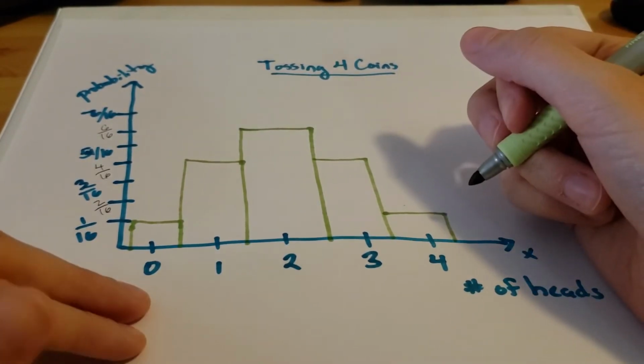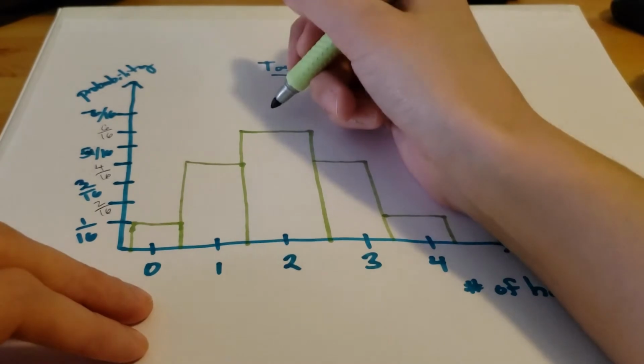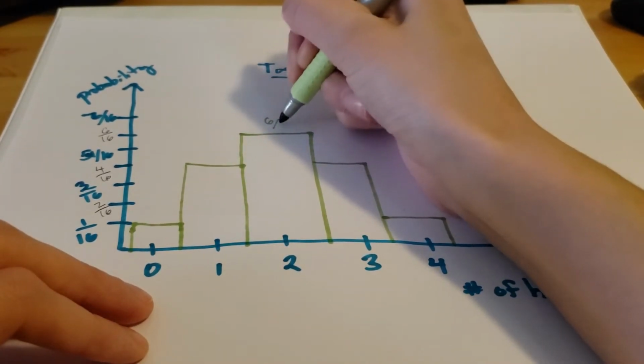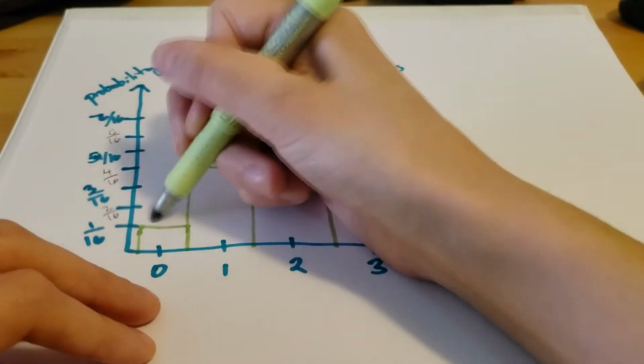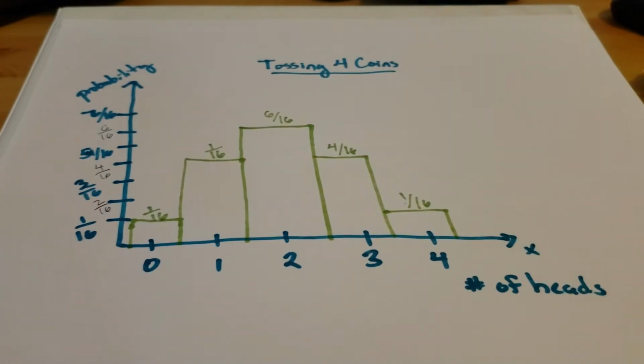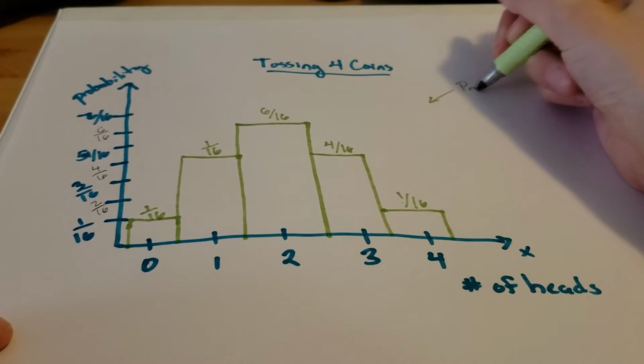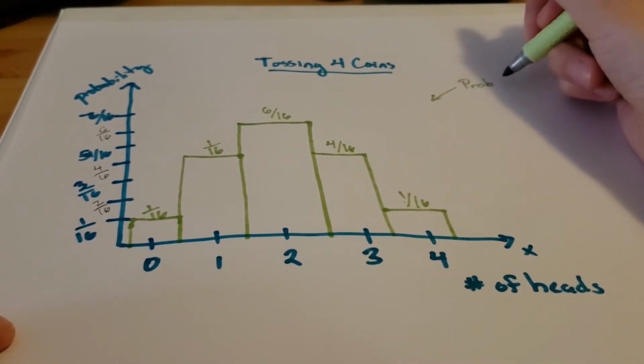Right, so just to make this a little bit easier to read, I'm going to write the probabilities on top of the bars. Okay, so this is the histogram that we have. And this would be an example of a probability distribution, which is something we'll talk about more in the next section.